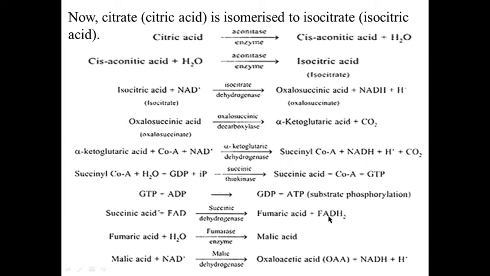Again 1 molecule of FAD is reduced into FADH2, and 1 molecule of FADH2 is equal to 2 ATP. Fumaric acid combines with 1 molecule of water with the help of enzyme fumarase to form the 4 carbon compound malic acid. Malic acid, with the help of enzyme malic dehydrogenase, is converted into oxaloacetic acid. Again 1 molecule of NAD is reduced into NADH2. 1 molecule of NADH2 is equal to 3 ATP.